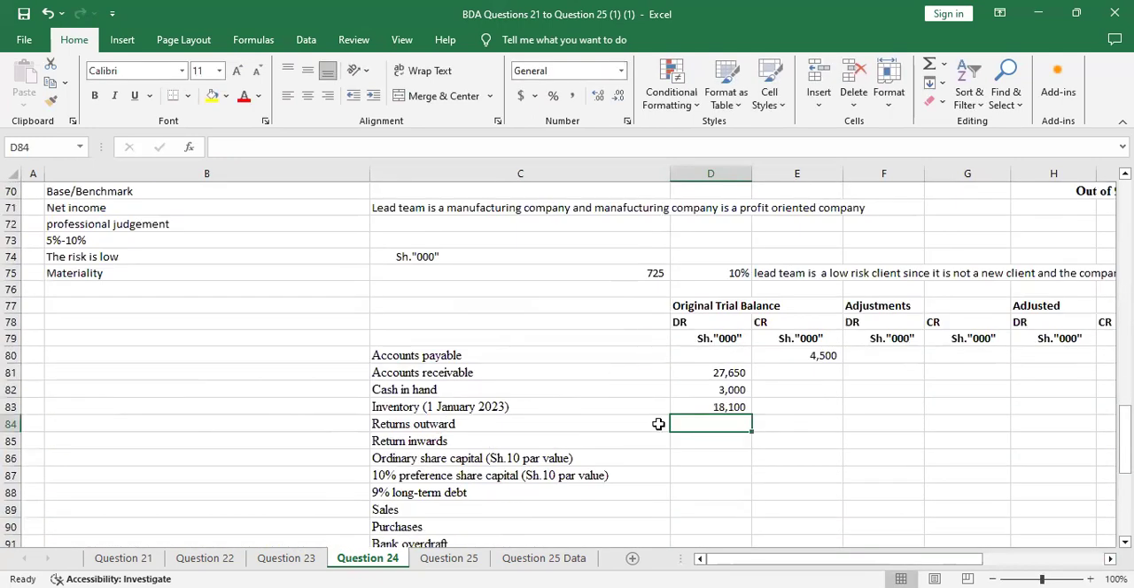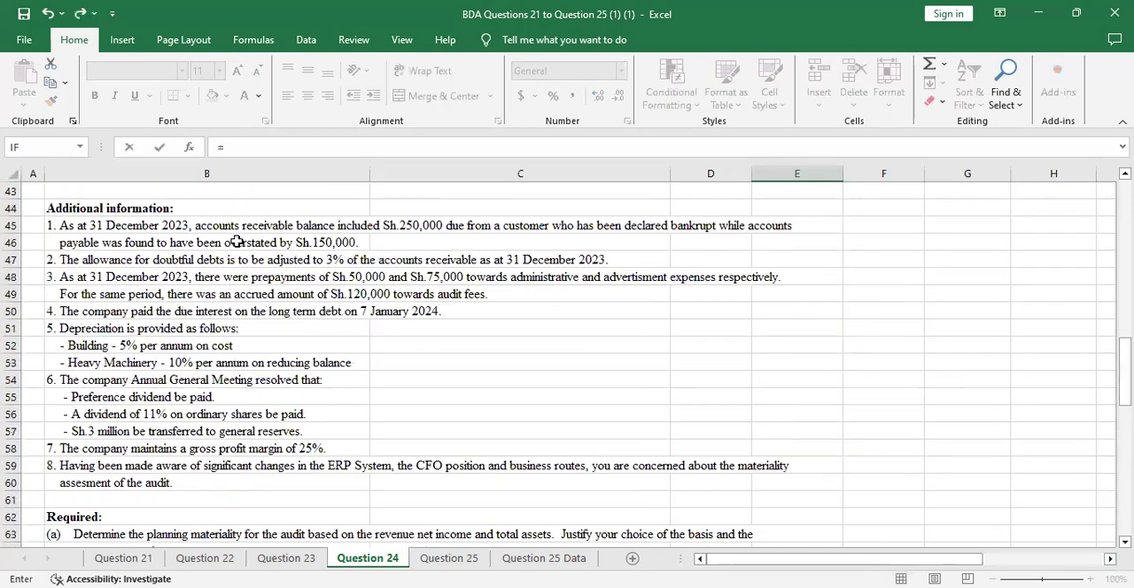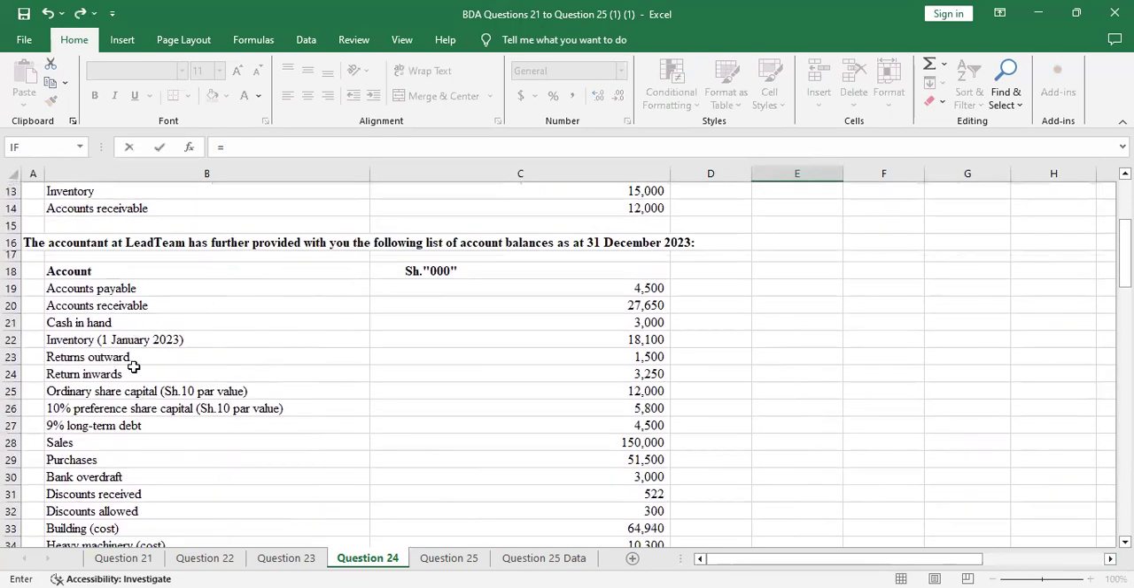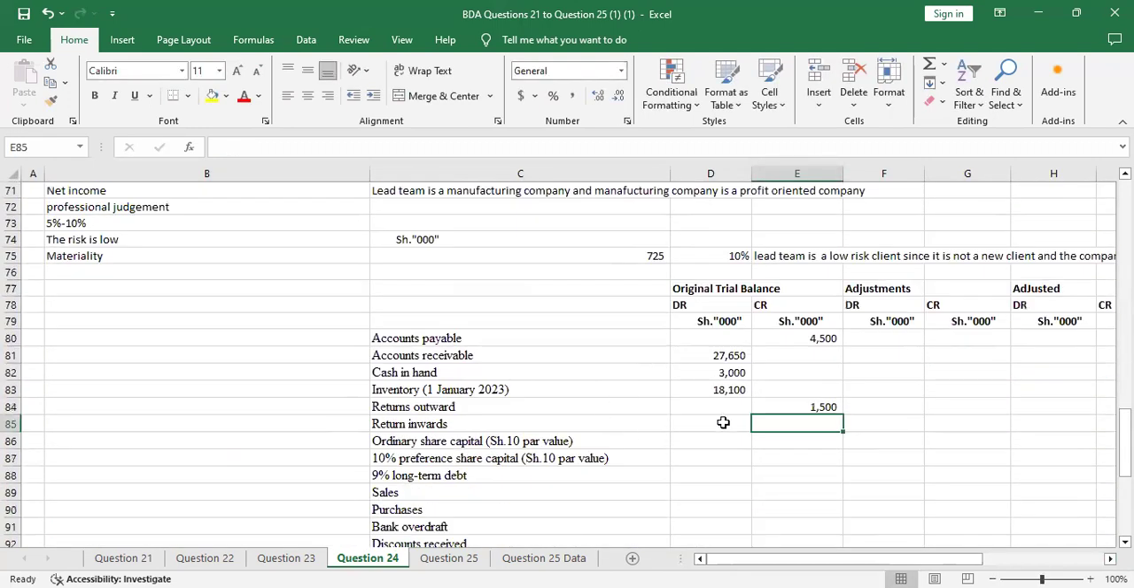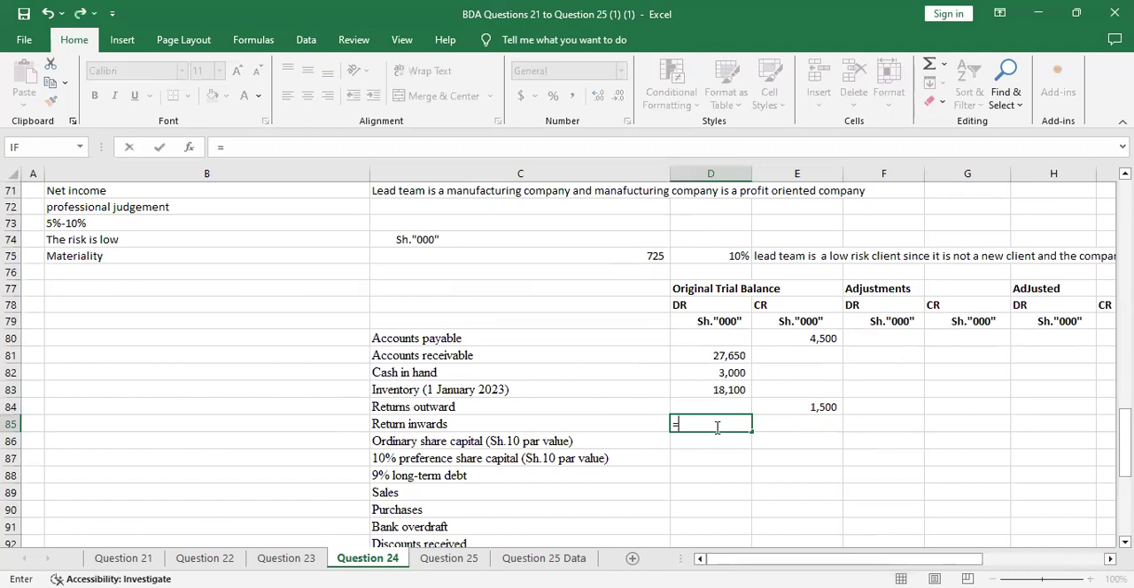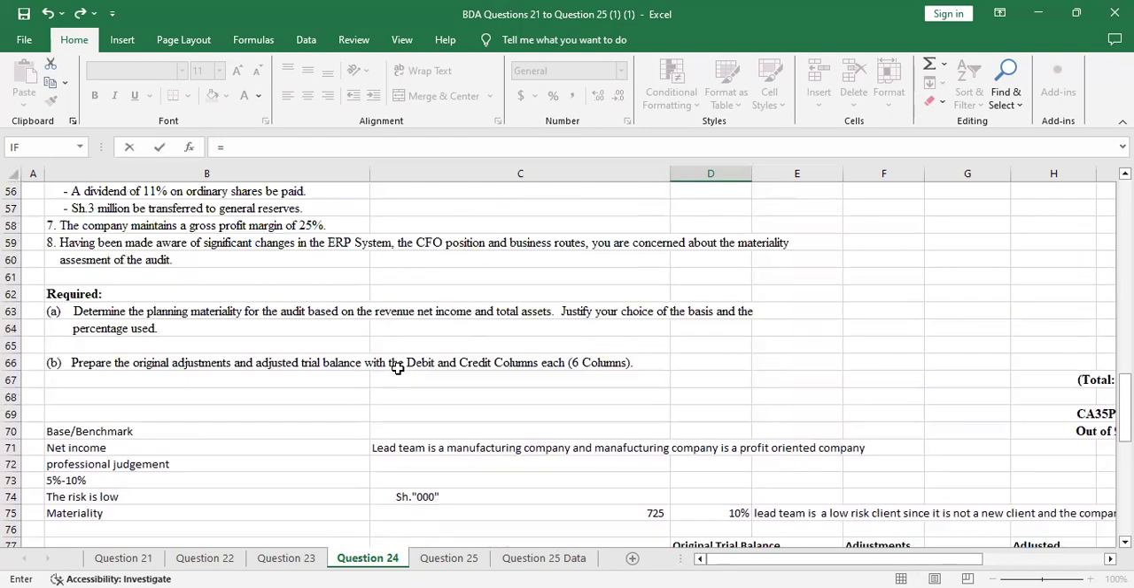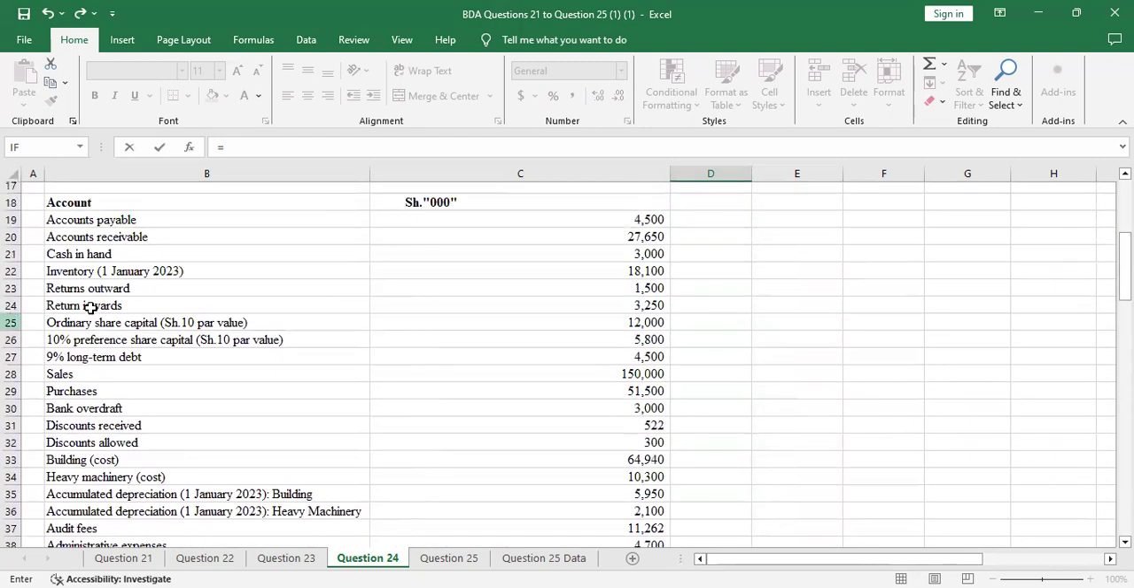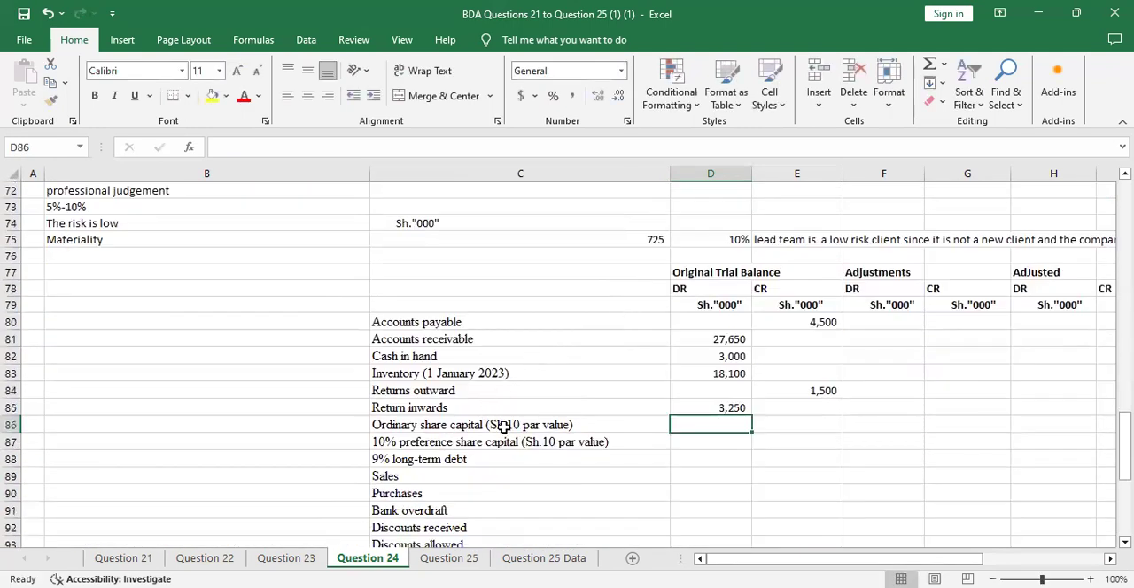Return outwards, that's the purchases return. As you debit purchases, you credit the purchases return, which is the return outwards. So you credit it. The return inwards, that's the sales return. So you credit sales as you debit the return inwards, which is the sales return. So you debit the sales return at 250. Yeah, that's a return inwards.